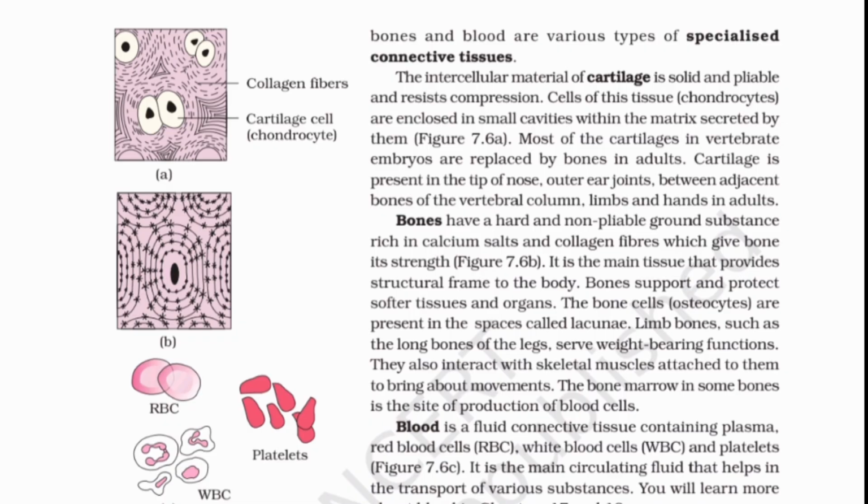Limb bones, such as the long bones of the legs, serve weight-bearing functions. They also interact with skeletal muscles attached to them to bring about movements. The bone marrow in some bones is the site of production of blood cells.